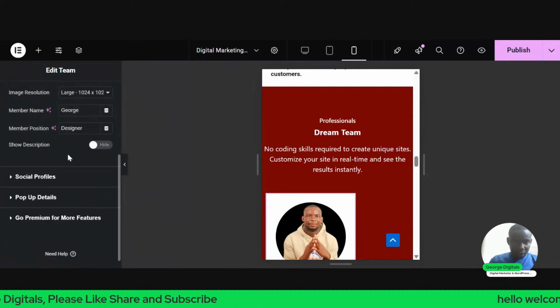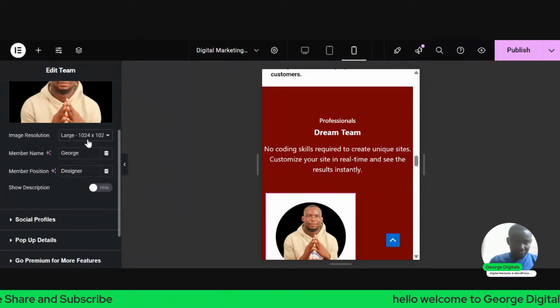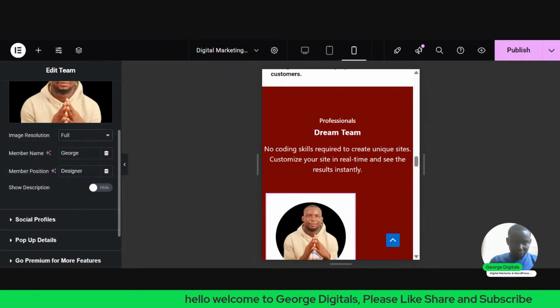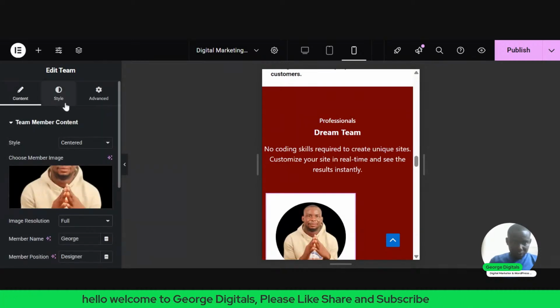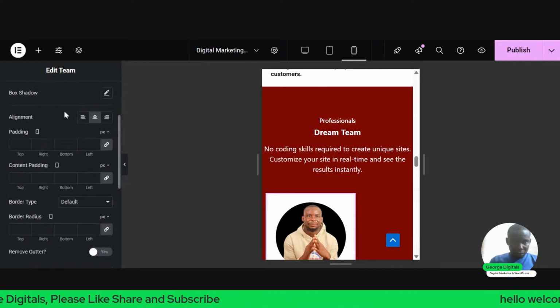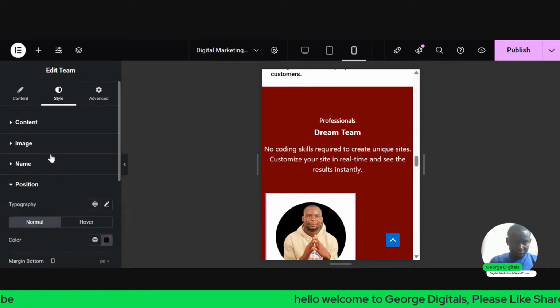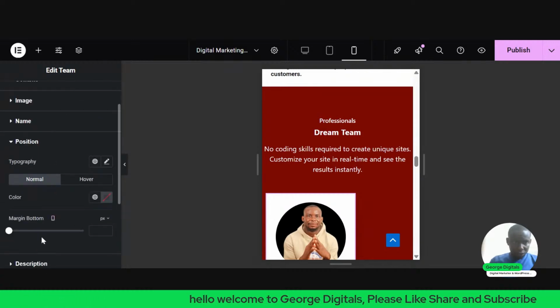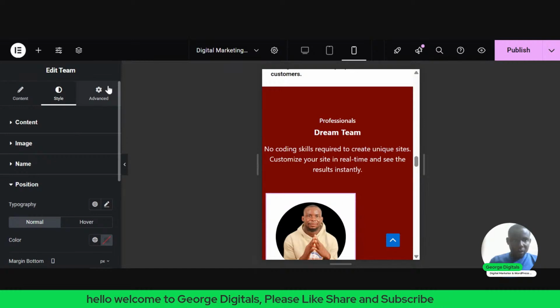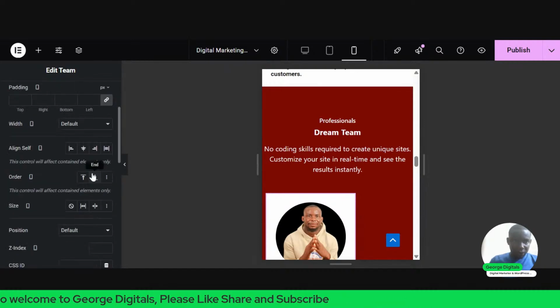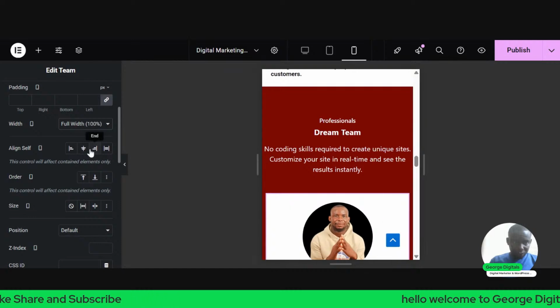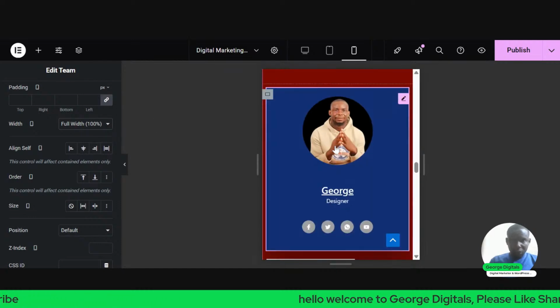Then let's go to position. Okay, advanced. So you see we have changed the width to full width under advanced.